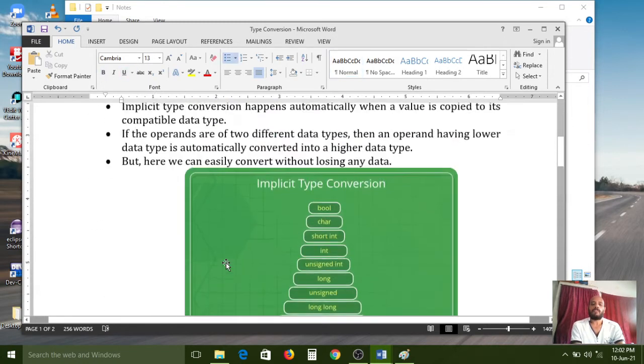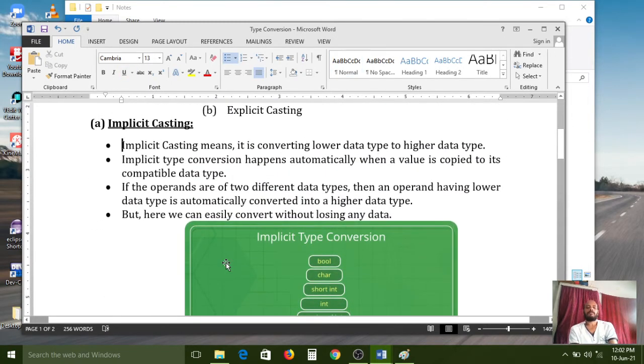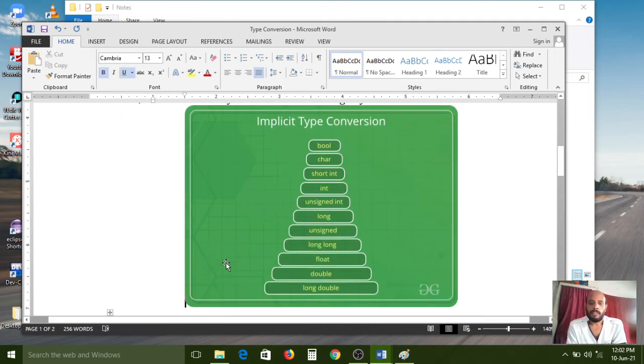Now we have to know about implicit casting. Implicit casting means converting a lower data type to a higher data type. Here I have given one example diagram. Carefully, all of you look at the screen. Implicit type conversion means we are converting a small data type to an upper, bigger data type. Boolean is a small data type. Character is also one of the small data types. Like in this process, from Boolean to long double we can convert as per our requirement.